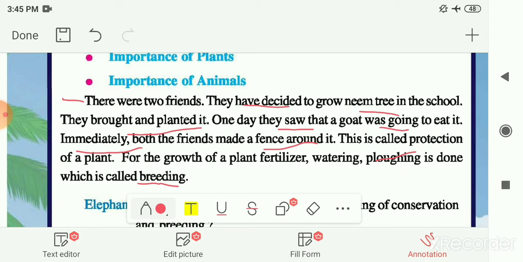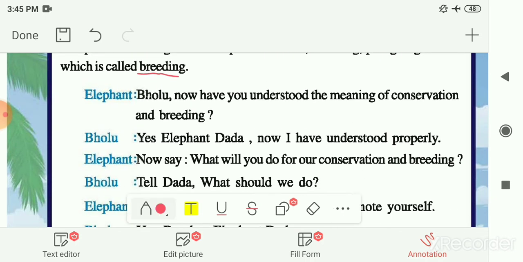They give these fertilizers, they water the plants, and they plough the soil. This whole process combined is called breeding. Now the elephant is saying to Bolu, have you understood the meaning of conservation and breeding? Conservation means to protect for future use. We can use them in the future.